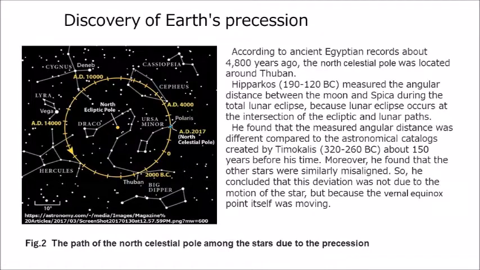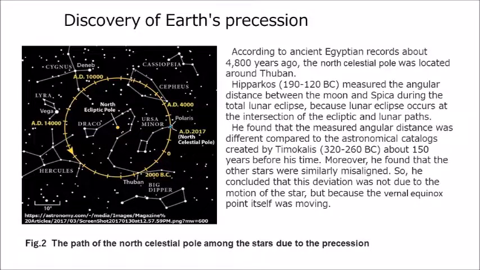According to ancient Egyptian records about 4,800 years ago, the north celestial pole was located around Thuban. Hipparchos measured the angular distance between the Moon and Spica during the total lunar eclipse, because a lunar eclipse occurs at the intersection of the ecliptic and lunar paths. He found that the measured angular distance was different compared to the astronomical catalogues created by Timocharis about 150 years before his time. Moreover, he found that the other stars were similarly misaligned. So, he concluded that this deviation was not due to the motion of the stars, but because the vernal equinox point itself was moving.